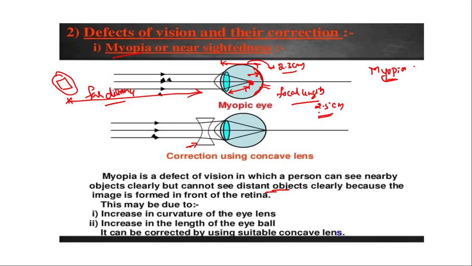When it increases beyond this limit, the image which has to be formed on the retina will form somewhere before the retina. Due to this, it cannot be transferred to the brain. So it will be cured by using a concave lens. Because of this concave lens, it will focus the light on the retina, so that we will get a clear picture of that particular object.